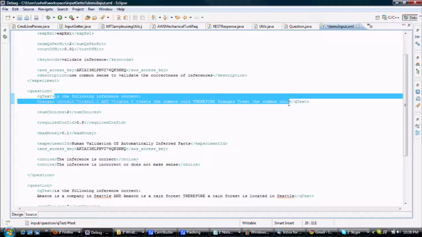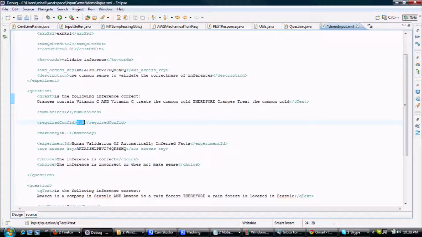The confidence required in the answer, which is calculated based on the reliability of individual answers using Bayesian probability. The maximum amount of money to be spent on this question. And the answer choices, which in this case are whether the inference is correct or otherwise.